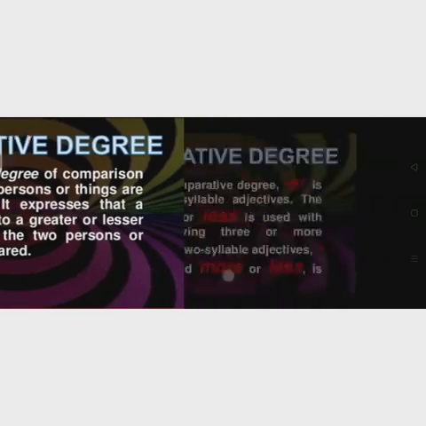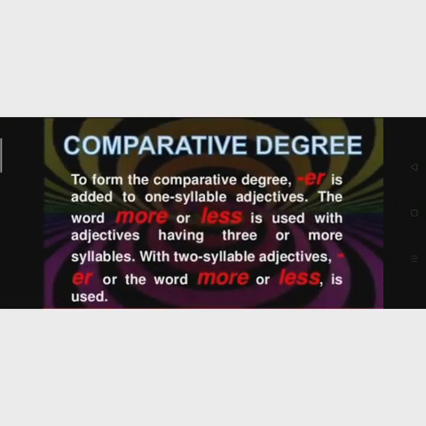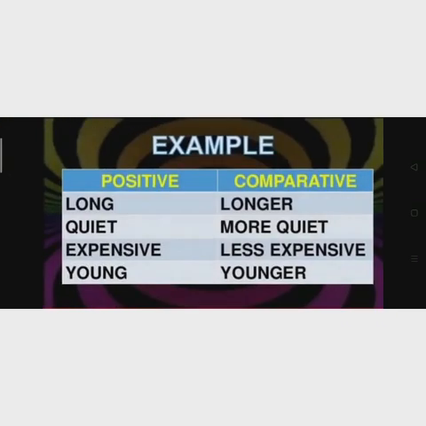When we are going to form the comparative degree, er is added to one syllable adjectives. The word more or less is used with adjectives having three or more syllables. With two syllable adjectives, er or the word more or less is used. For example, long, longer. Here, as you can see, we put er at the end. Long, longer. Quiet, more quiet. Expensive, less expensive. Young, younger.